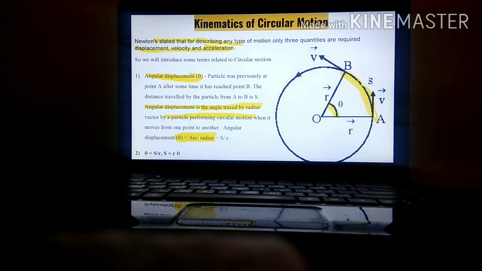What arc has been made when this particle is moving from point A to B? The arc made is S and the radius vector is R. So theta can be denoted as S upon R. It can also be stated as S is equal to R theta.